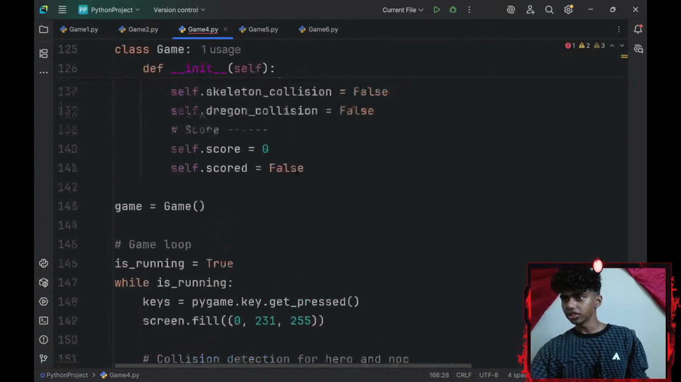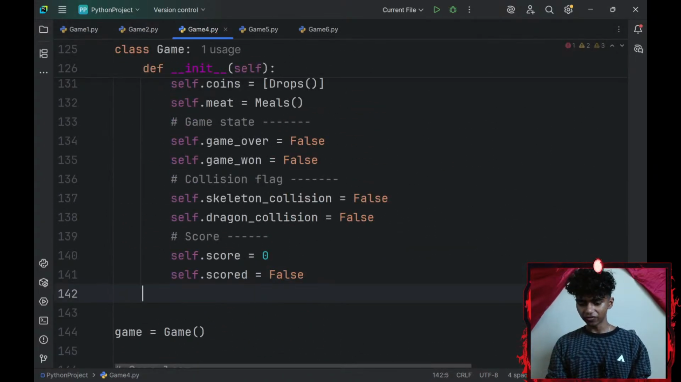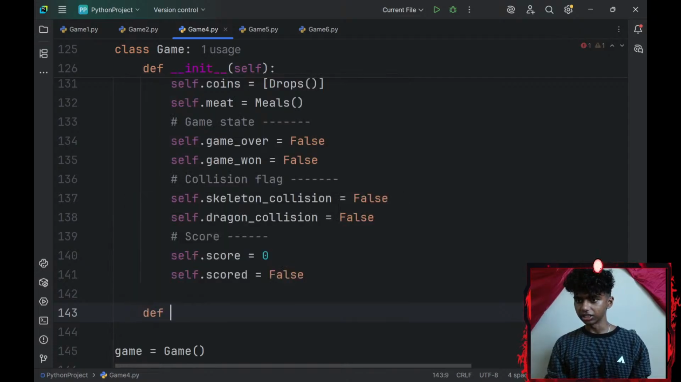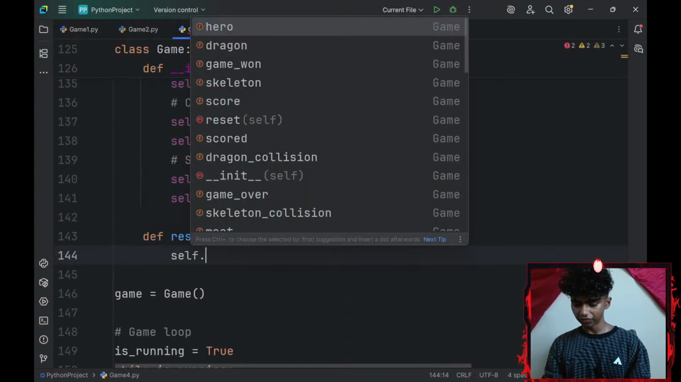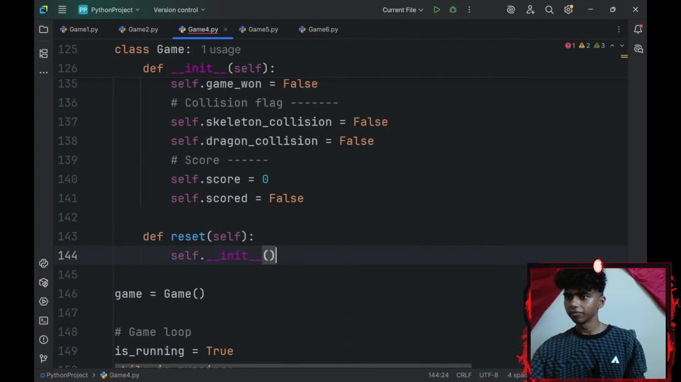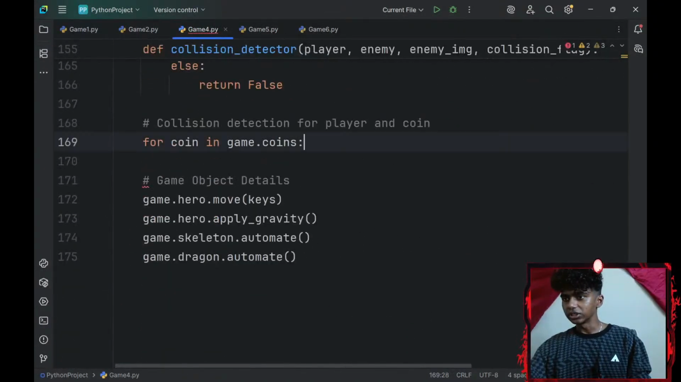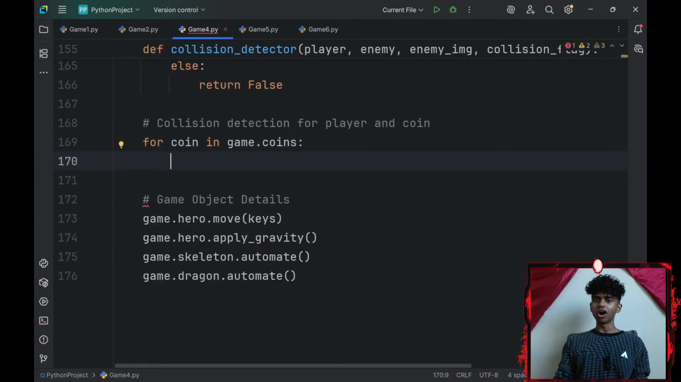Okay, and I just realized something. For my game class, I would have to define a method called reset, because I will eventually use this to reset the game. Then I'll go with self.__init__. Okay, perfect.